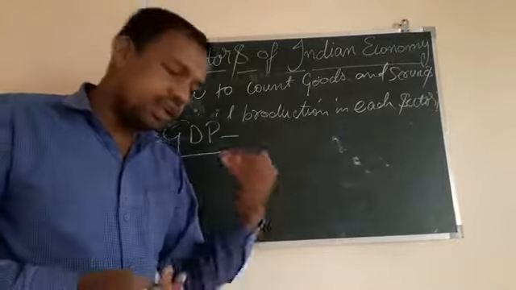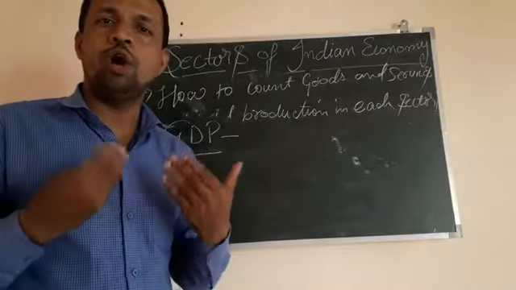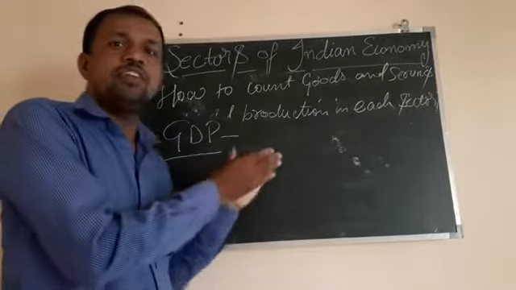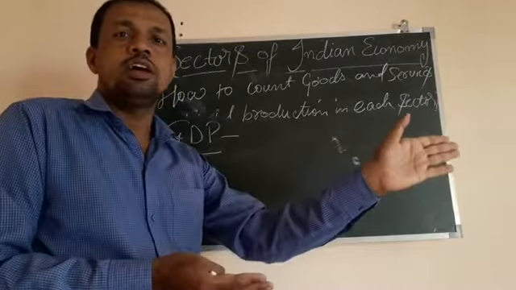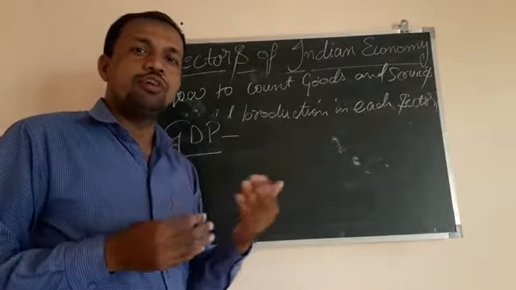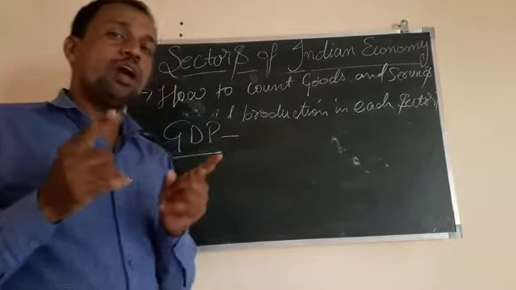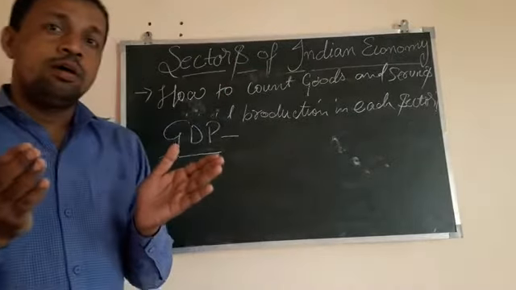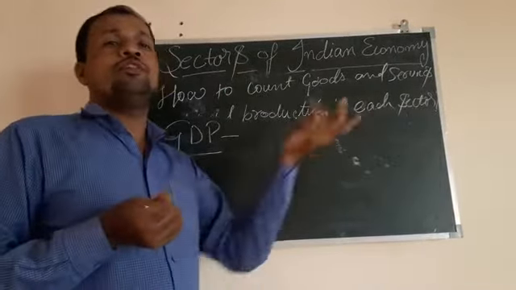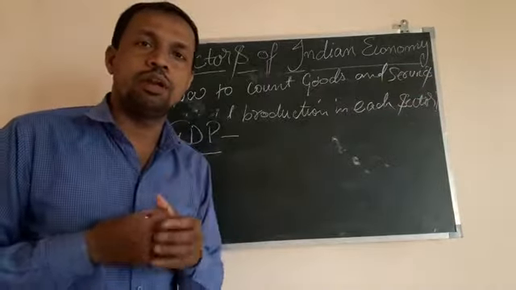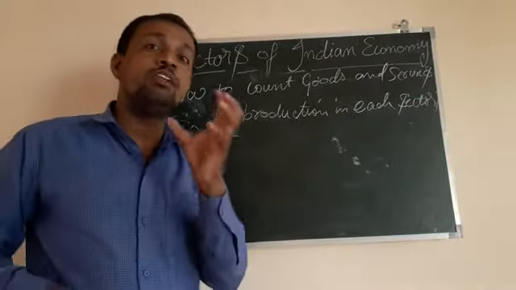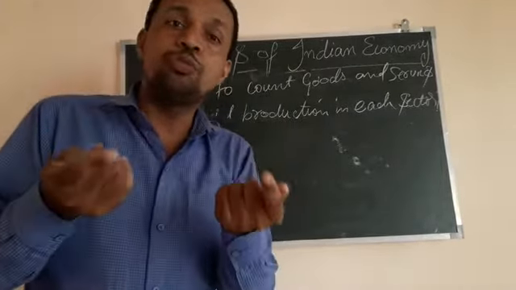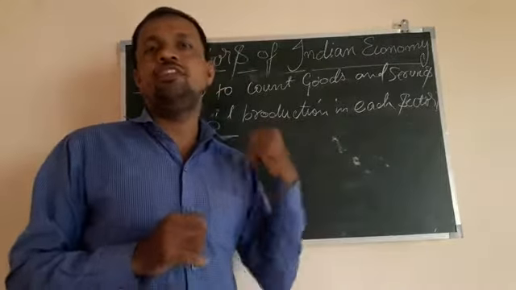Medium, developing nation. Very less, underdeveloped nation. Our country, our economy, is still a developing nation. So the GDP decides the growth rate of the country. If the GDP is very high, the growth rate of the country is very high. The reason is that GDP means all domestic products. Sometimes you may use some raw materials from a foreign country, imported ones; you have to subtract them, remove them. Only the final amount of all those goods and services which are produced within the country should be added in GDP.